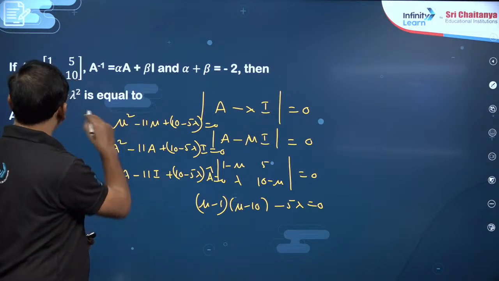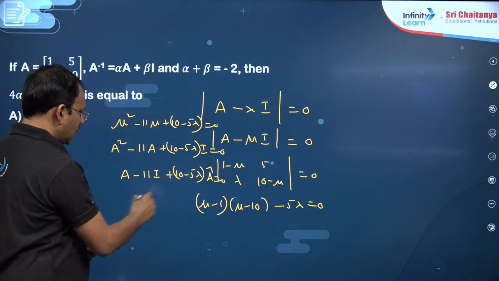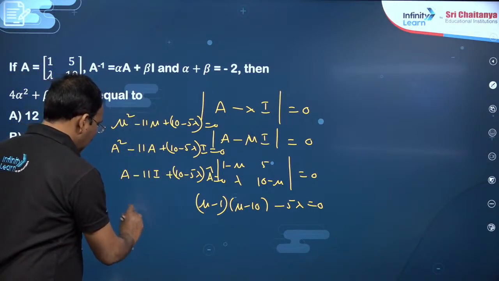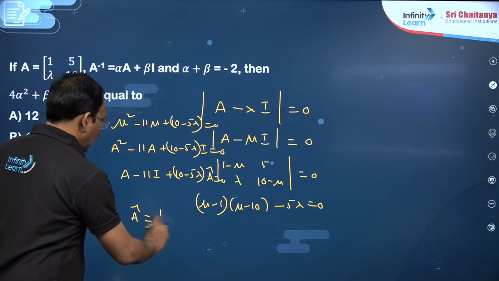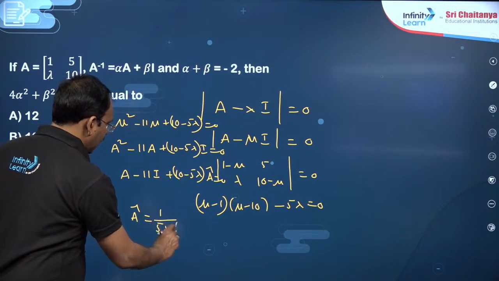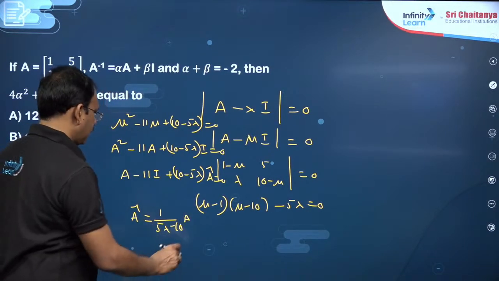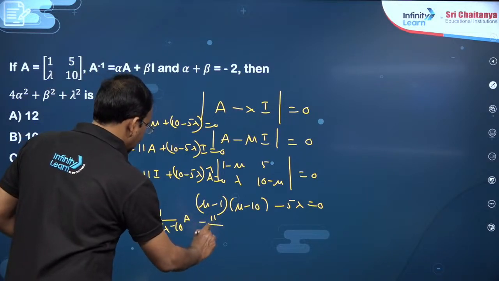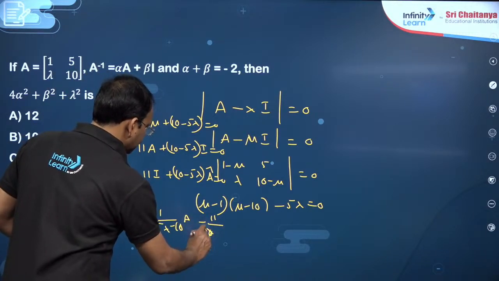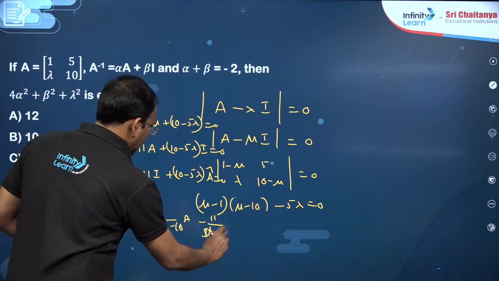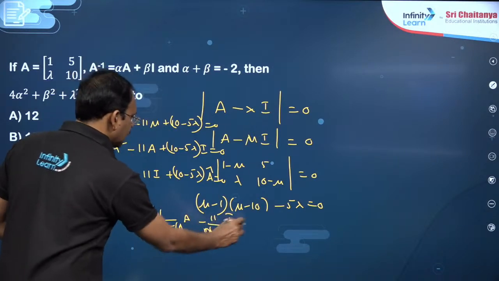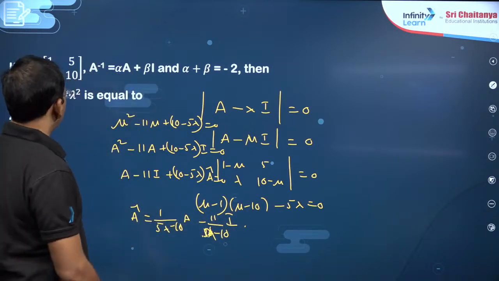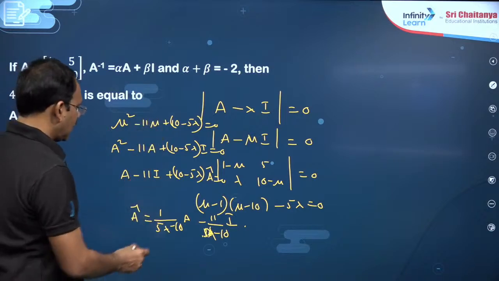So now you want A inverse, you can simplify, my dear friends: A inverse is equal to 1 by 5 lambda minus 10 into A, minus 11 by 5 lambda minus 10 into I. This is the point. So from here, my dear friends, alpha plus beta is minus 2.